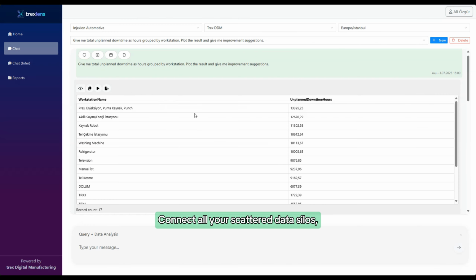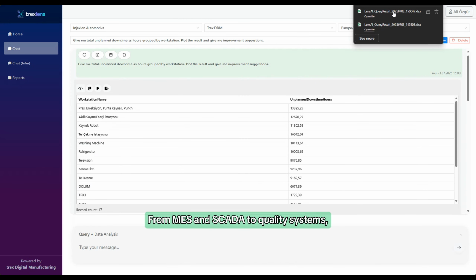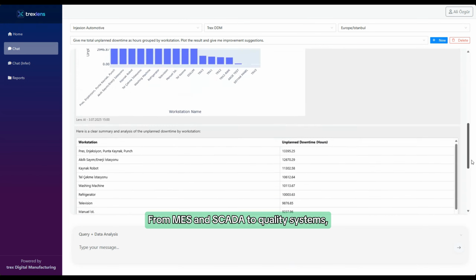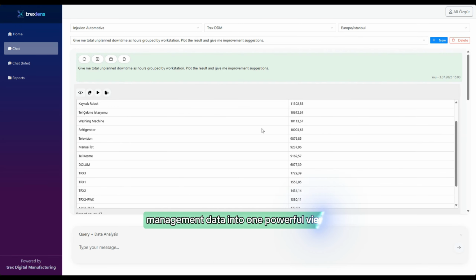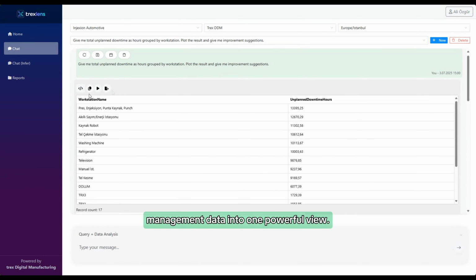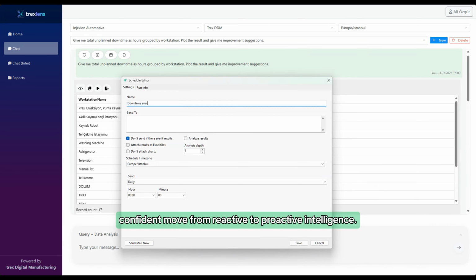Connect all your scattered data silos. From MES and SCADA to quality systems, Lens AI unifies your entire manufacturing operations management data into one powerful view. Confident. Move from reactive to proactive intelligence.